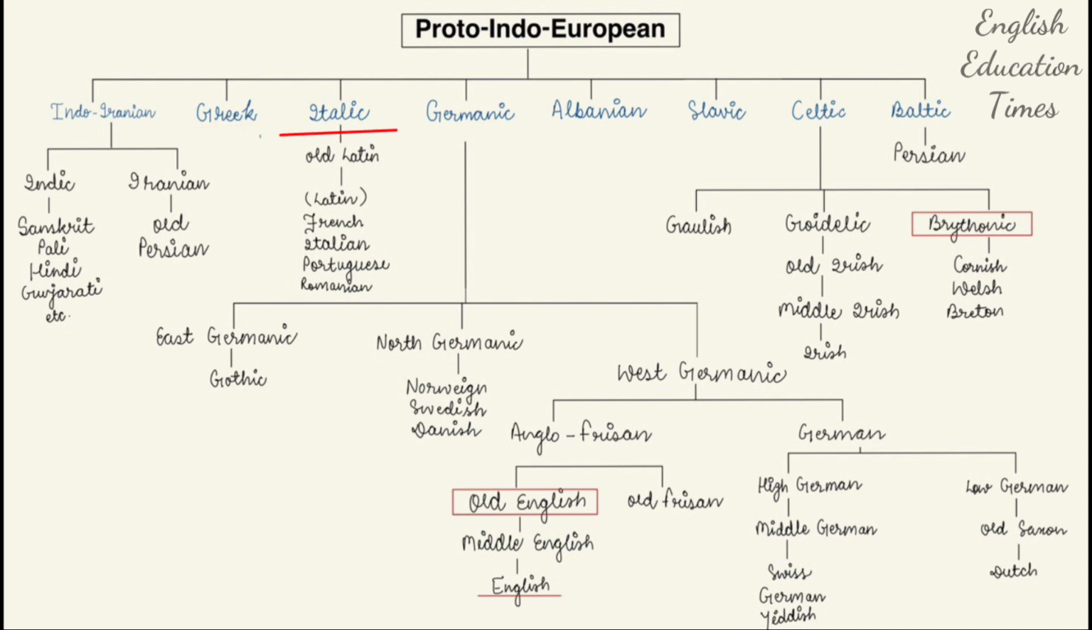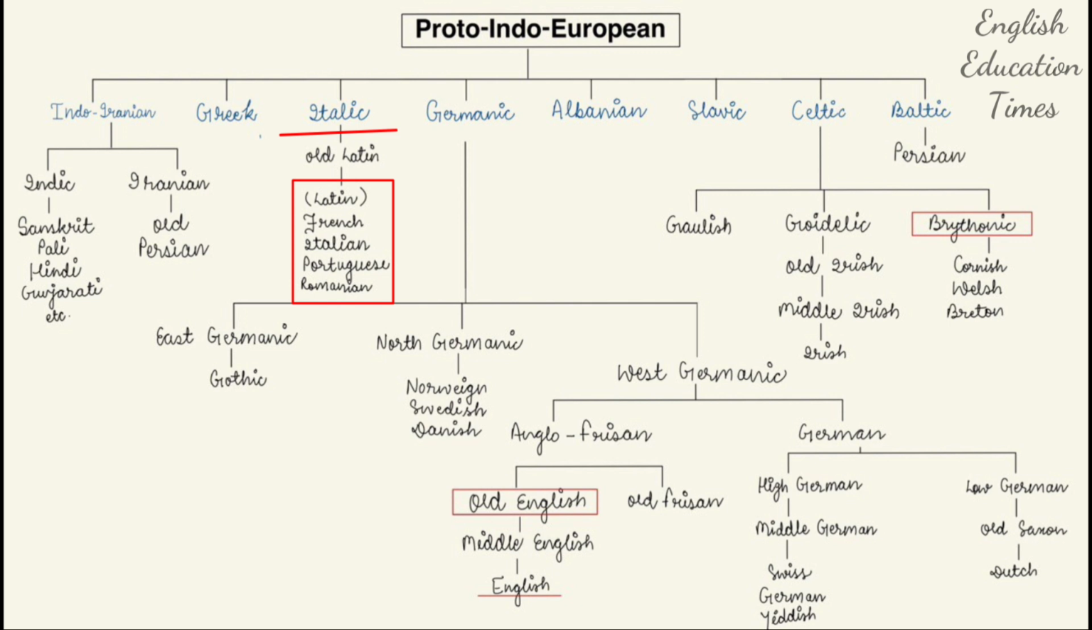The next one is Italic. We know Rome is the capital of Italy, and Italic is a language from Rome, from which Old Latin originated. We know that Latin was the language of Rome, the Roman Empire. And from Old Latin, another language developed, that is Latin.